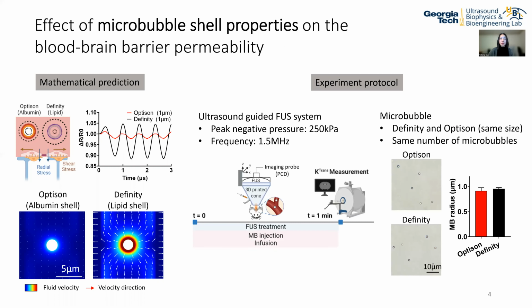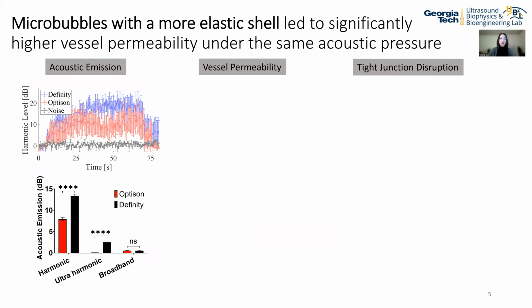And then we performed an in vivo experiment using the Definity and Optison microbubbles with the same size, and injected the same number of microbubbles while keeping all other ultrasound parameters constant. Our experimental data suggests that the Definity bubble has a stronger acoustic emission compared to the Optison bubble, which also agrees with our mathematical prediction.